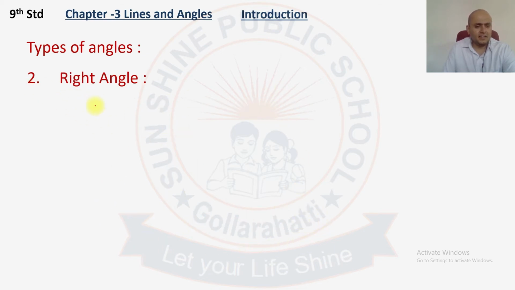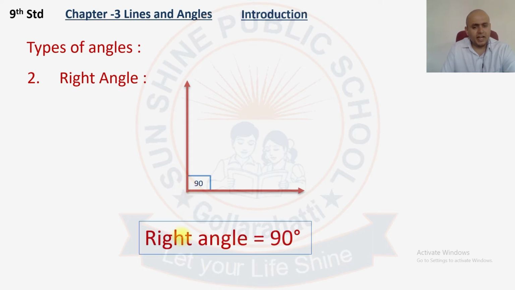Next is the right angle. A right angle is nothing but an angle which is equal to 90 degree. Only if the angle is 90 degree will we call it a right angle. So a right angle should be equal to 90 degree.